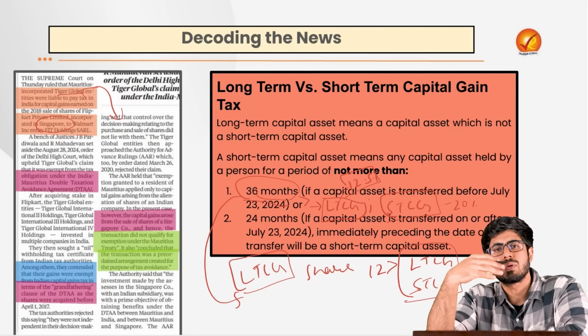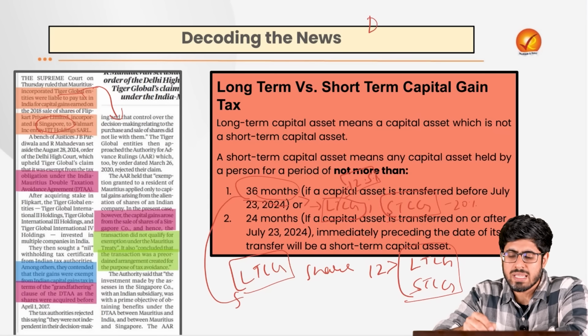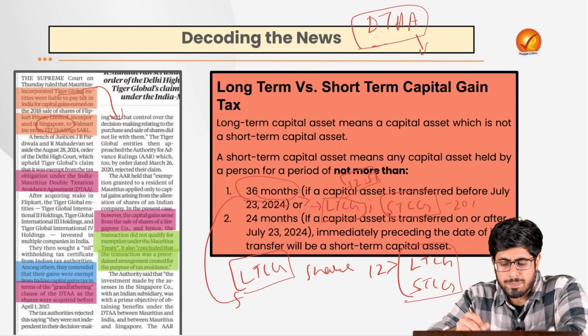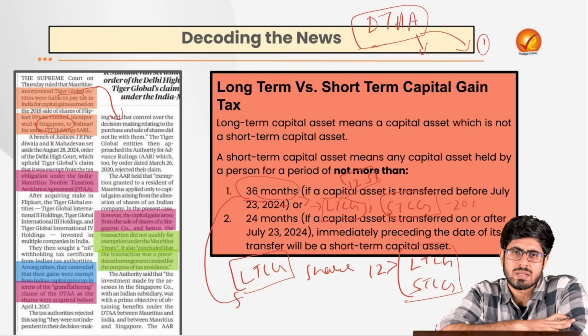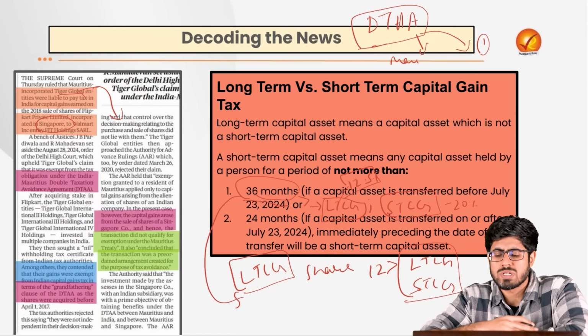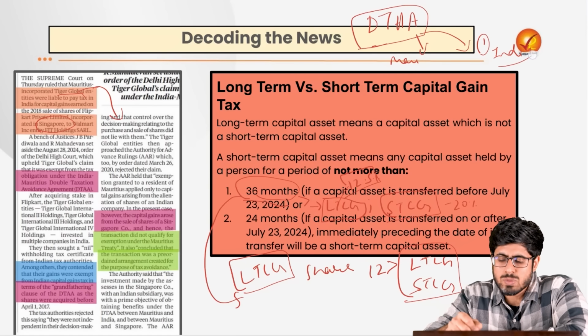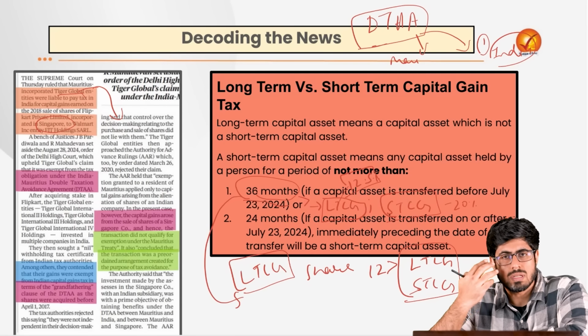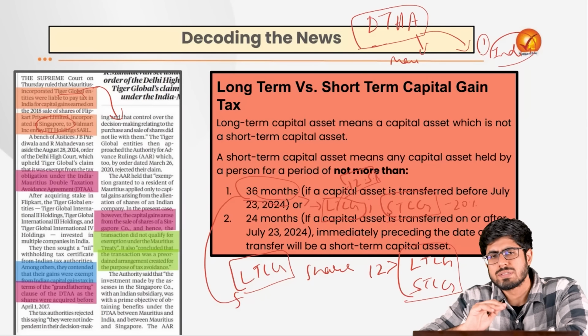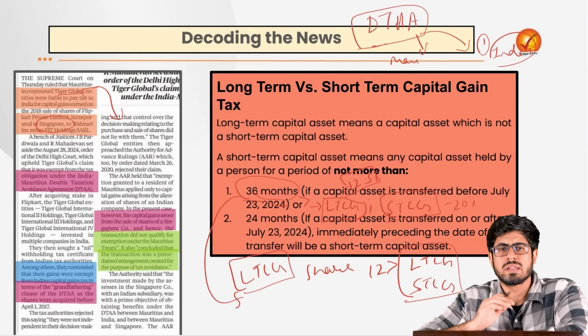Now, because India and Mauritius had something known as the DTAA in place, or double taxation avoidance agreement, that allows that if a company which is having business at both the places pays taxes in one country, it would be exempted from paying taxes in another country. Now, taking advantage of it, they said that since we are registered in Mauritius, we would pay taxes in Mauritius and we would not pay taxes in India, and that's what they claimed. But then it was rejected by the Supreme Court, which said that it was actually a mechanism to allow for tax avoidance, because they were using something known as a grandfathering clause.